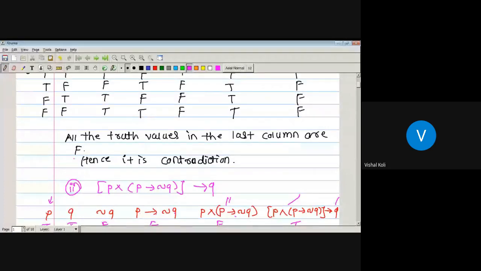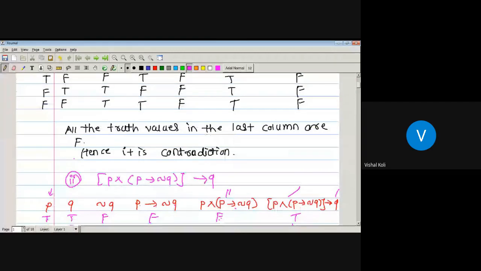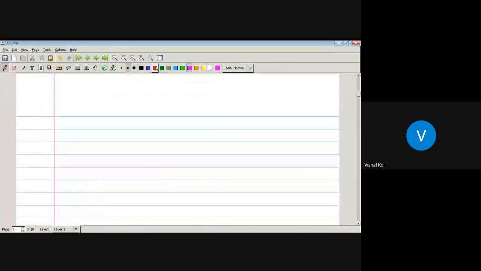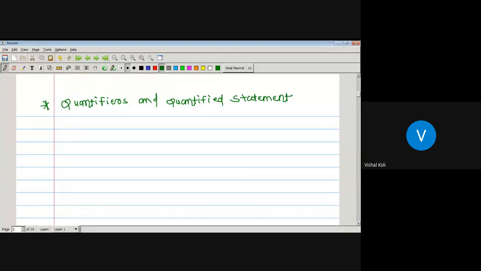Okay, first let us see some examples, and from that example we will define the concepts of quantifiers and quantified statements.